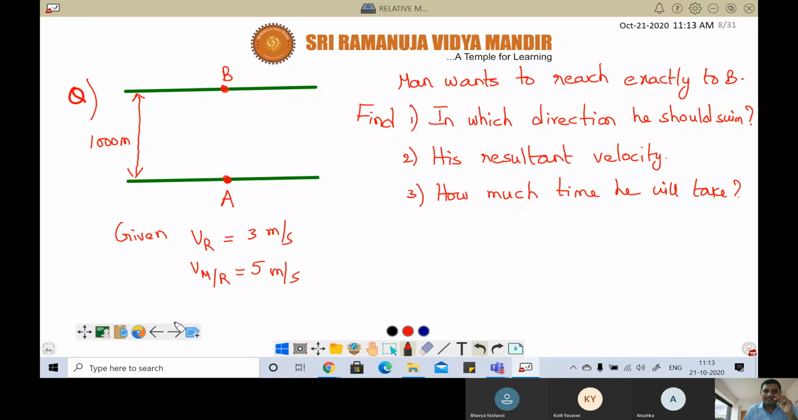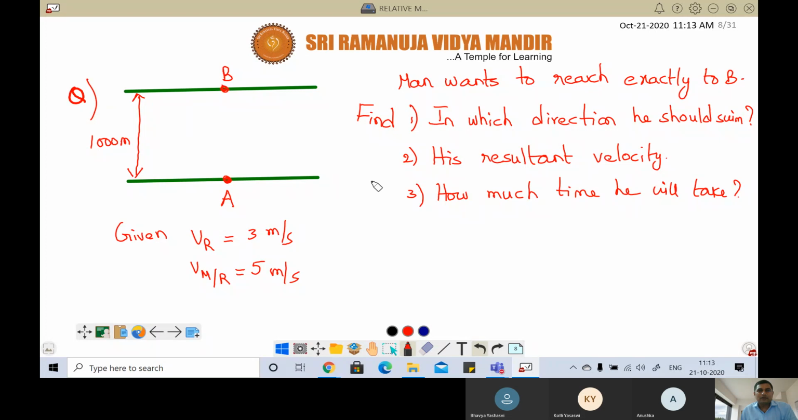Anyway, then you can write down. Man wants to reach exactly point B, exactly opposite to point A. That means there is a starting point A and opposite point B. Now there are three parts. Find in which direction he should swim so that he will reach exactly opposite point B. Second one, his resultant velocity. Third one, how much time he will take. Given velocity of river is 3 meters per second, velocity of man with respect to river is 5.